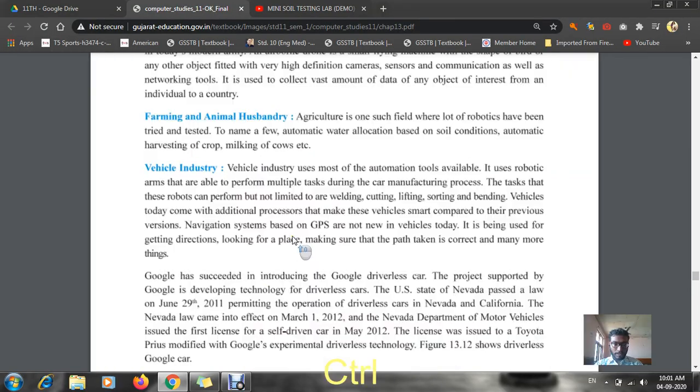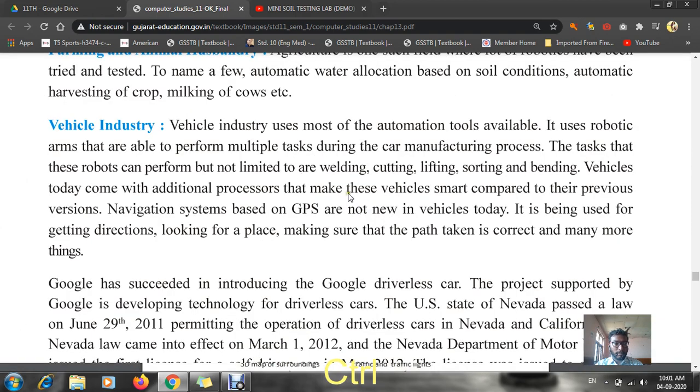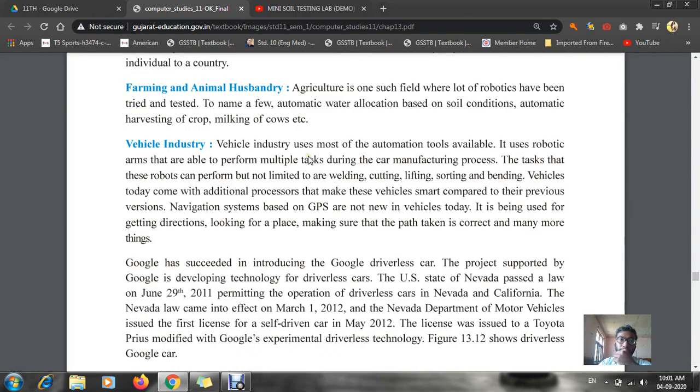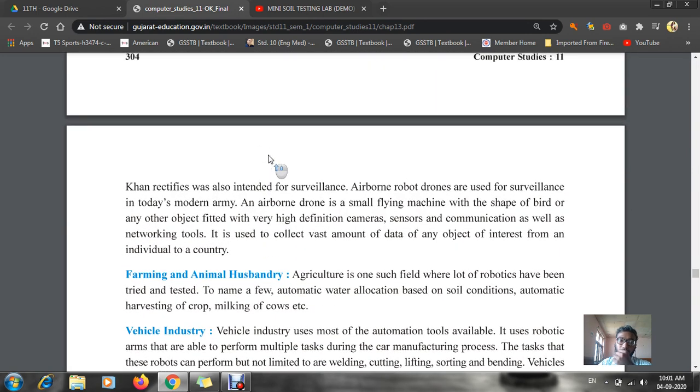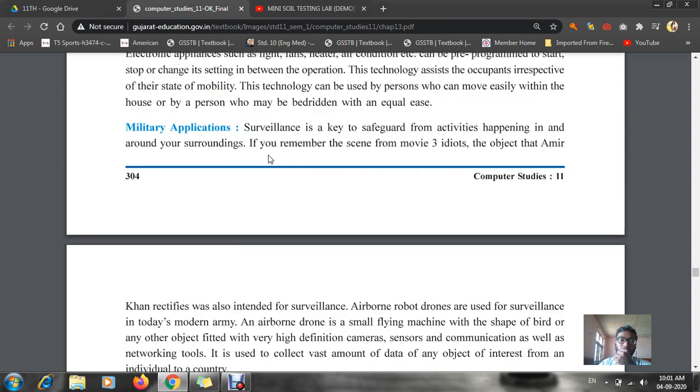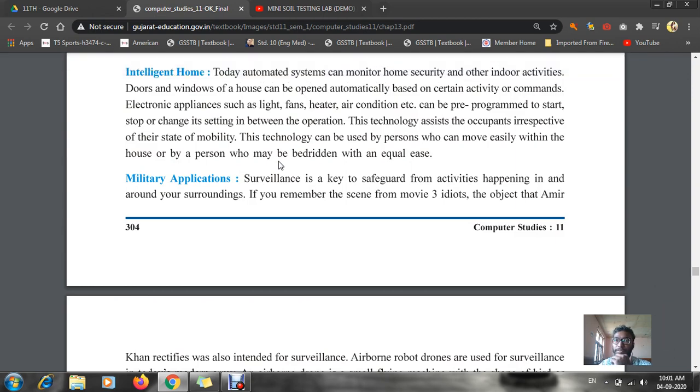Hello students, good morning. In your previous period we learned about computers used in various areas or fields. We learned about the military, which was the second topic, and the first topic was the intelligent home. These were the two topics we learned in your previous period.